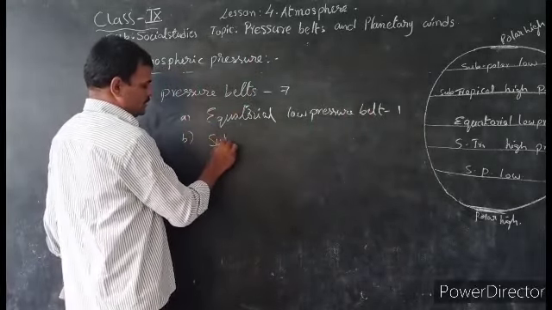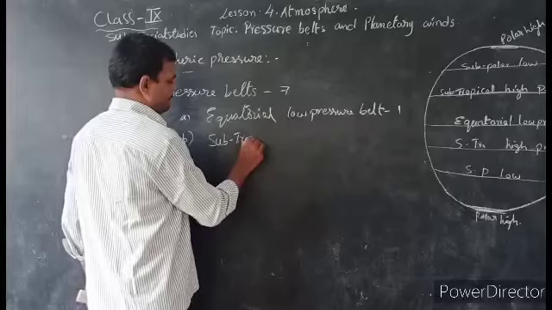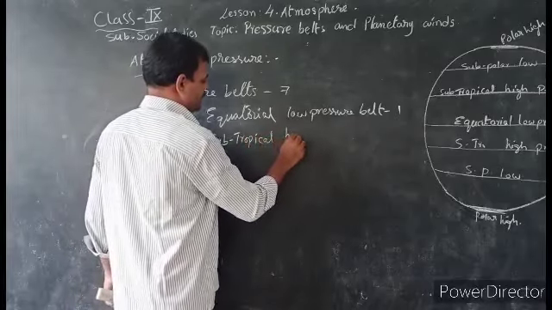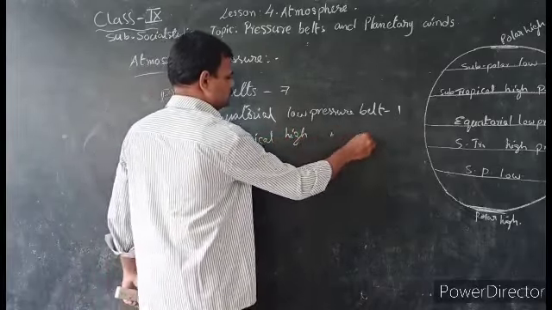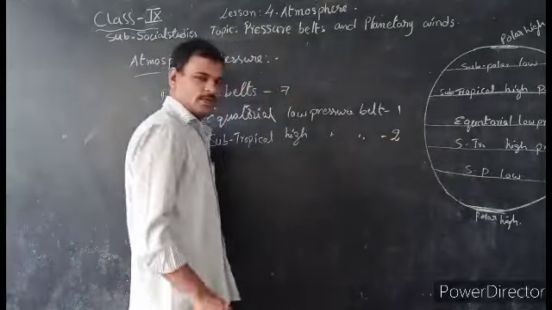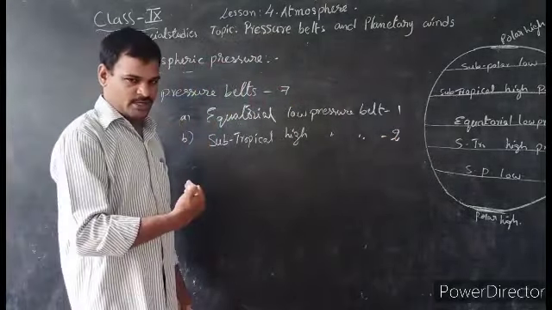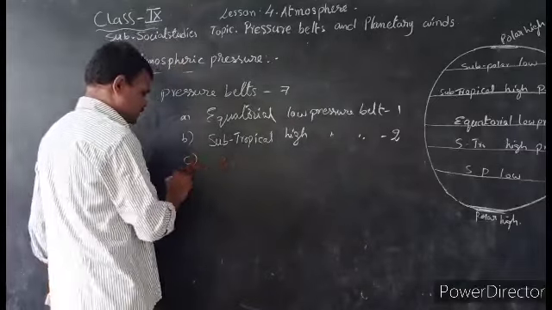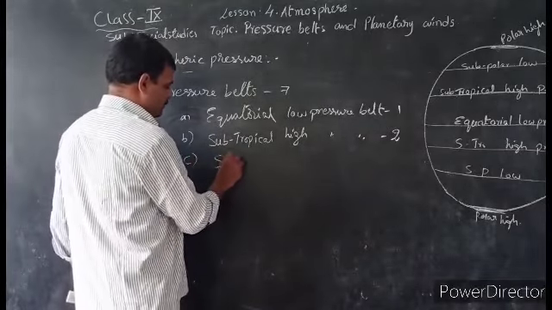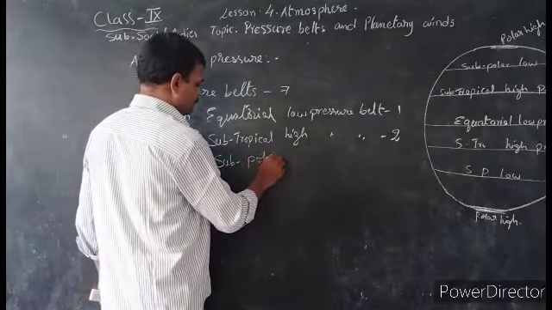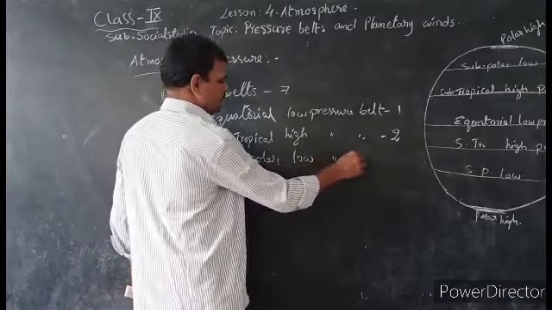Second, subtropical high pressure belts. There are 2, one in the northern hemisphere and another in the southern hemisphere. Next, subpolar low pressure belts.